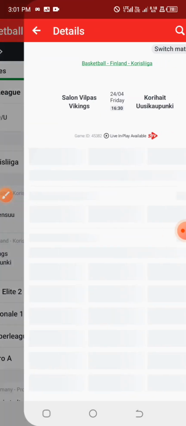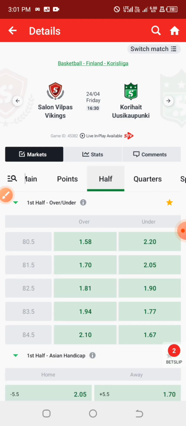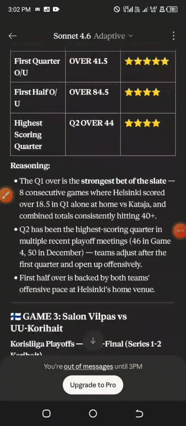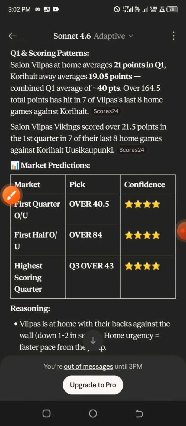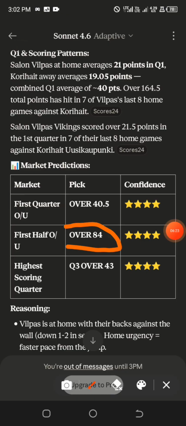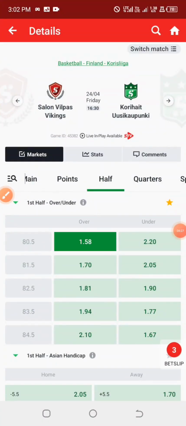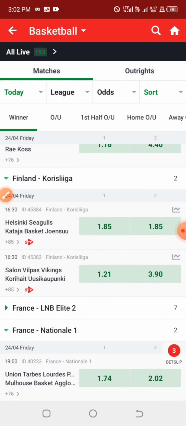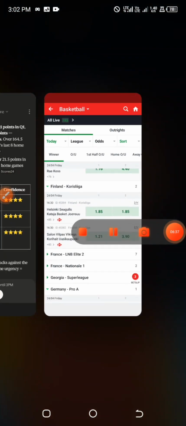And for the next game, the lowest odd line that the bookmakers are providing is 80.5, 1.58 odd. And the prediction that we have here is 84, so we can actually go with over 80.5. Alright, so let us proceed to the next list that we have. So we are going back to the Google AI.